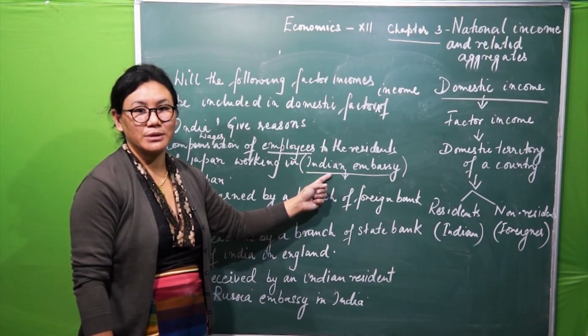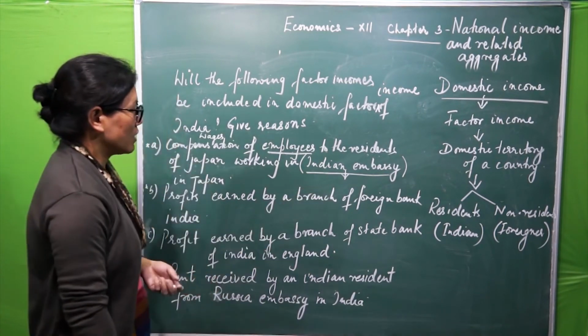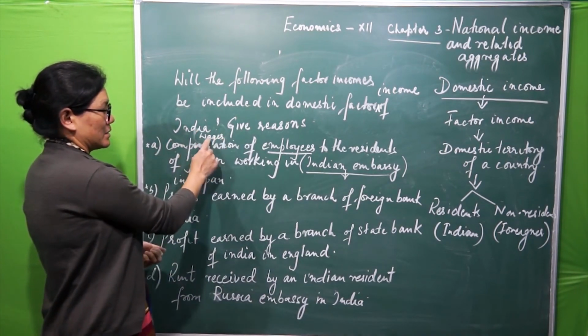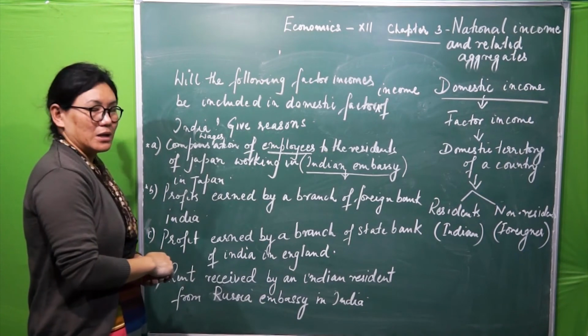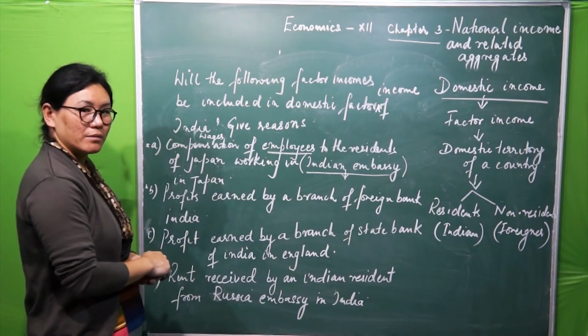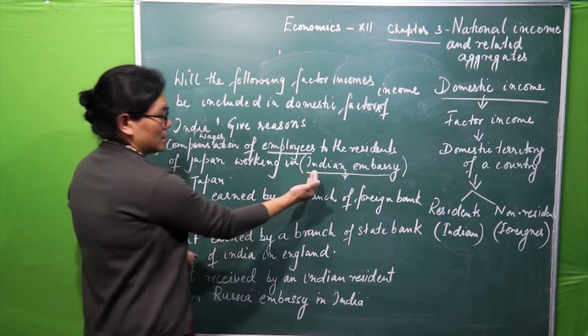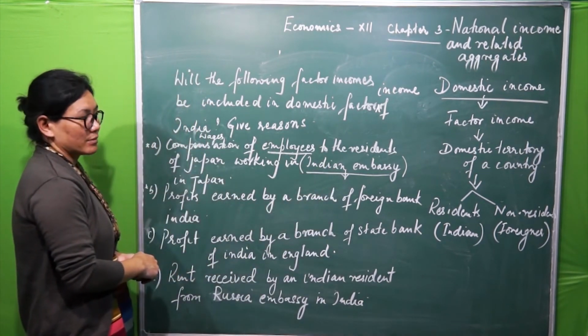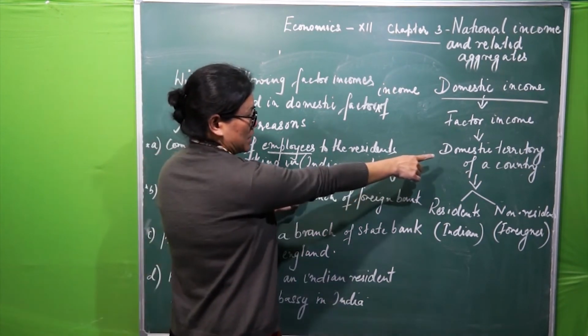Right? So now here, wages. This one is generated where? In the domestic territory of a country.